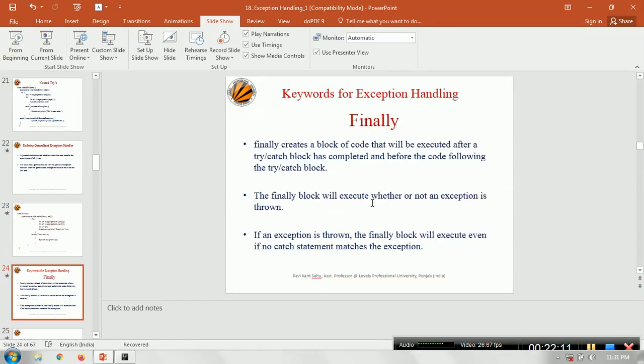The last is the finally keyword. Finally creates a block of code that will be executed after the try catch block has completed and before the code following the try catch block executes.